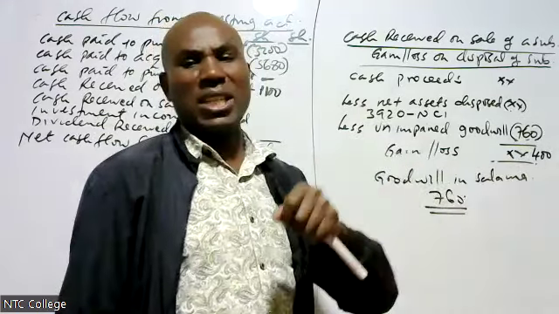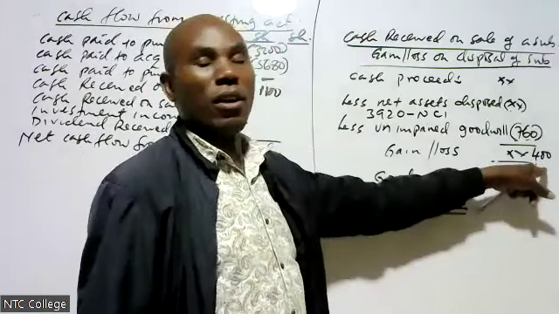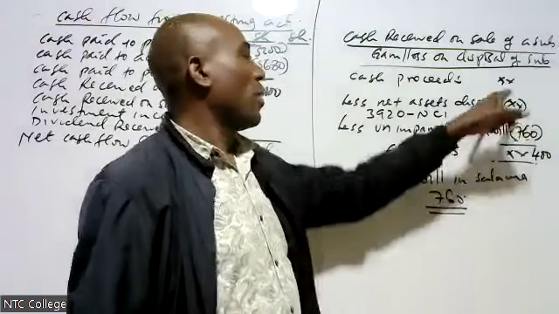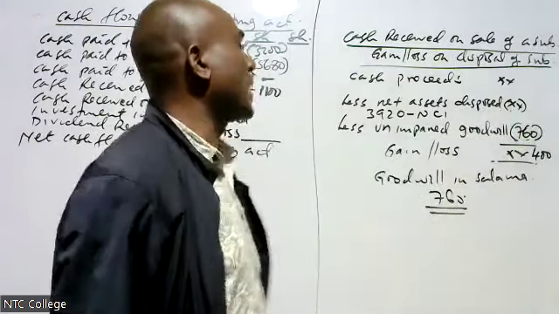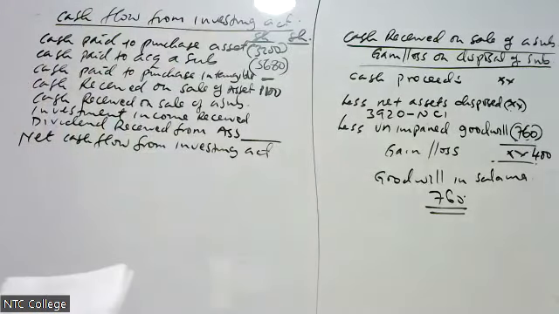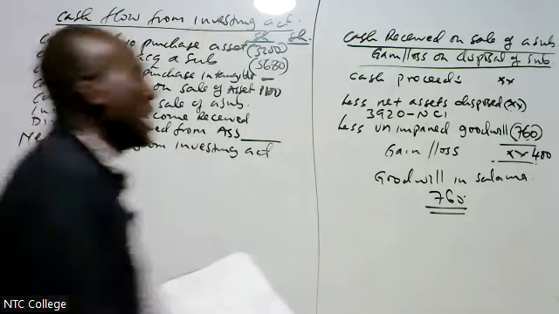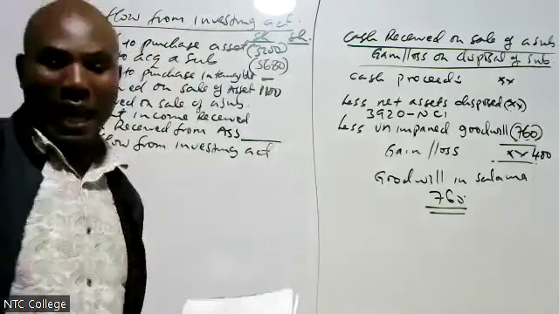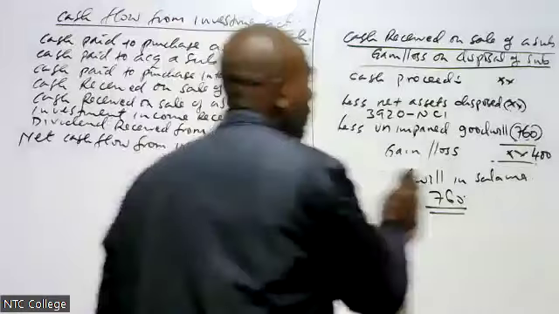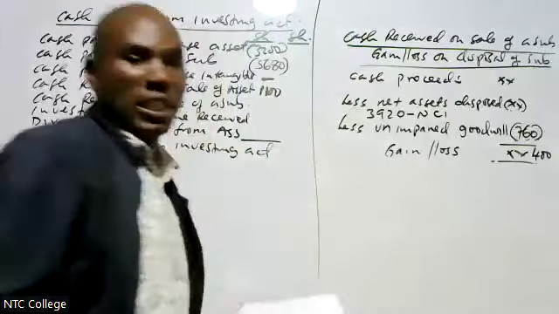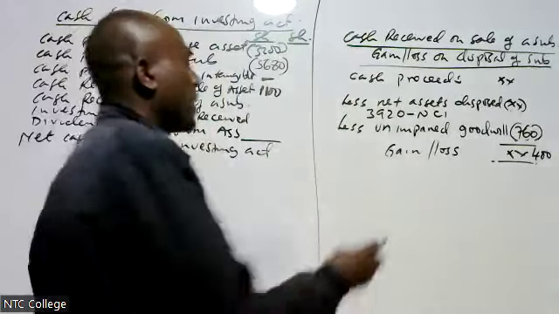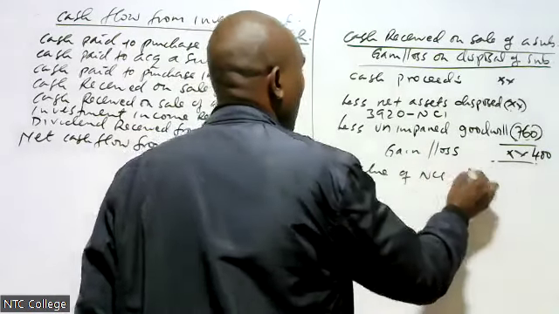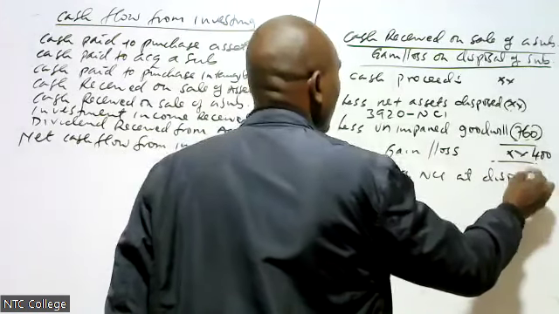Now the examiner was challenging to me. He gave me the gain of 400. Also, he gave me goodwill. We computed goodwill, and we have the net assets. Net assets is 39.20. Then we check on the value of NCI at disposal. We want to less the value of NCI at disposal.